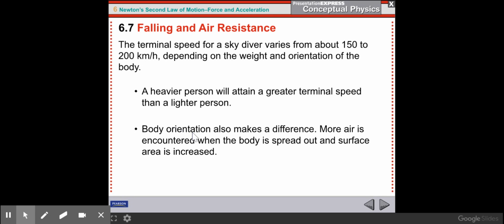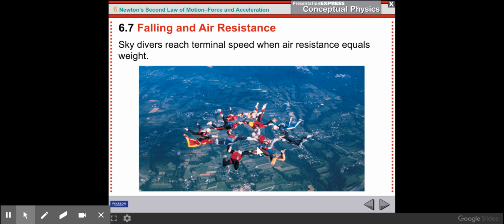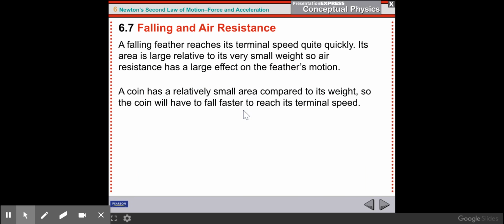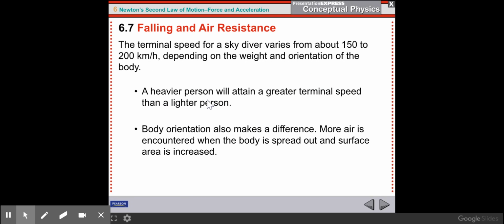You have a smaller frontal area facing the oncoming air, and that means your air resistance will be less. So if you jump out of a plane looking like these guys here, flat, you're presenting a large area to the oncoming air, and you're going to reach a terminal velocity that's slower than if you basically dove straight down out of the plane. That would be less area, and you would actually have a faster terminal velocity. So a heavier person will attain a greater terminal speed than a light person.